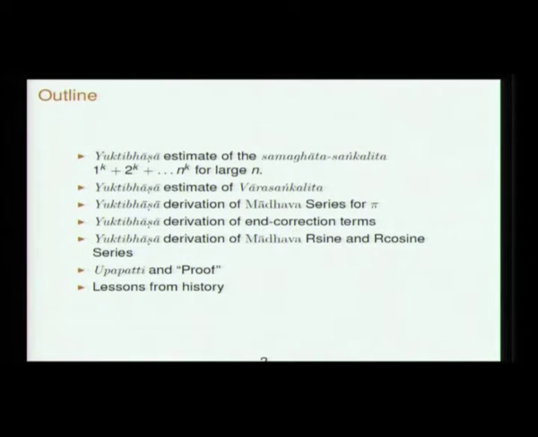How does Yukti Bhasha handle these kinds of proofs is what we will be discussing in this lecture, and in the end we will have some general comments about Upapatti and proof and some comments on the history of mathematics.